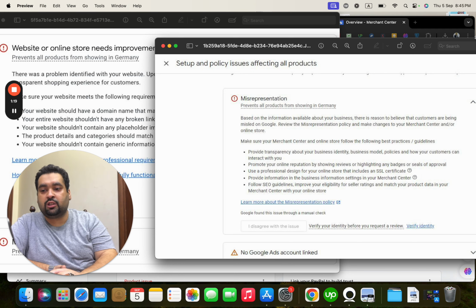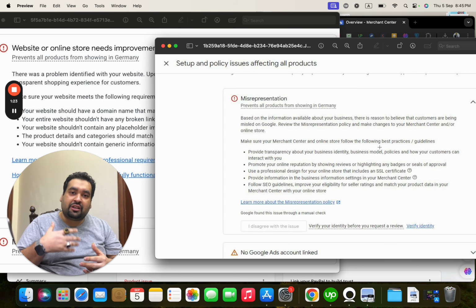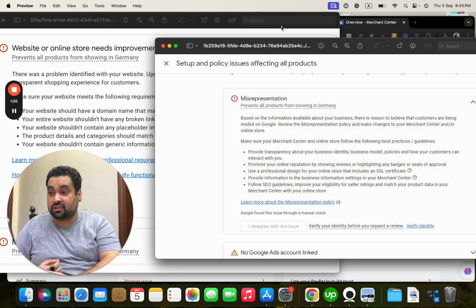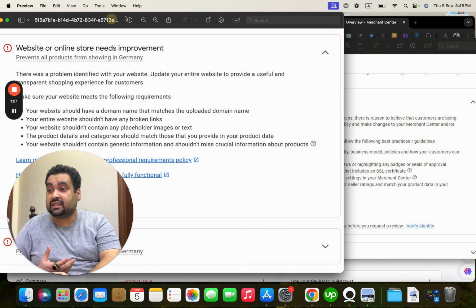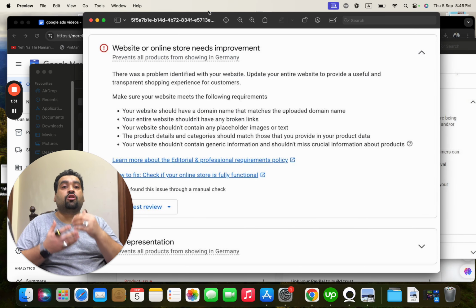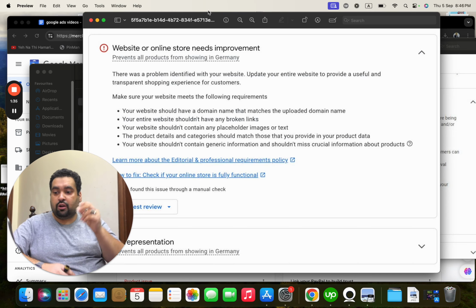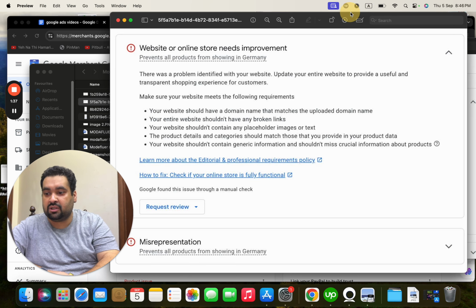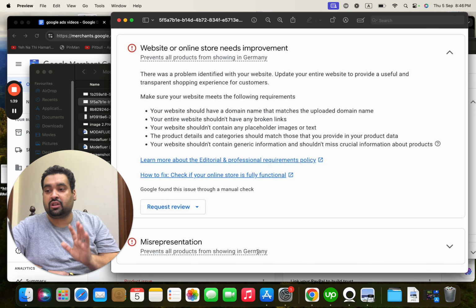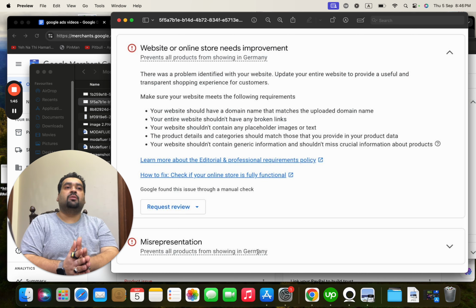I can see over it that this was an initial misrepresentation, and while we were trying to do the audit, while we were trying to restore from misrepresentation, suddenly we saw another error over here that website or online store needs improvement as well. So we got two errors which we have to fix. You can see the misrepresentation error is continuously being shown for this as well.